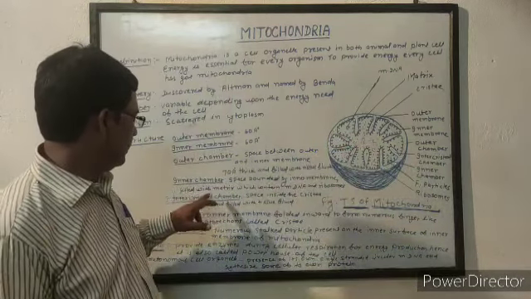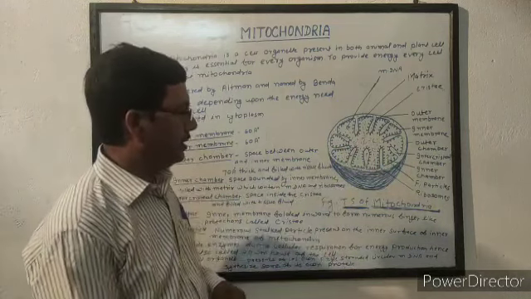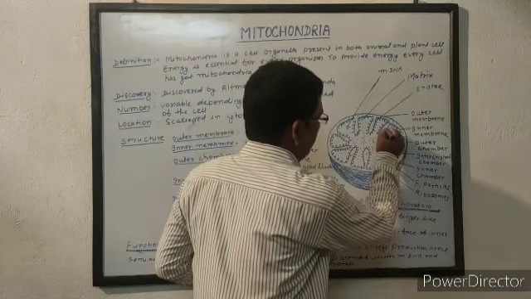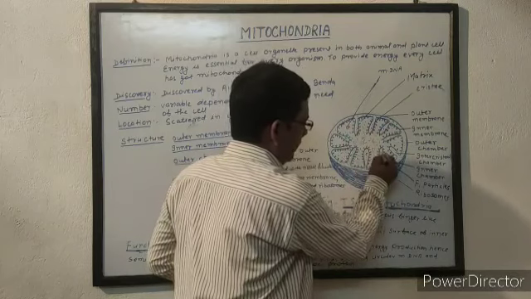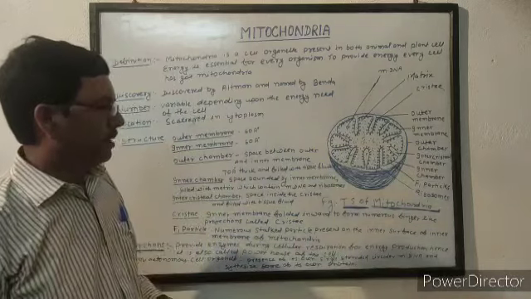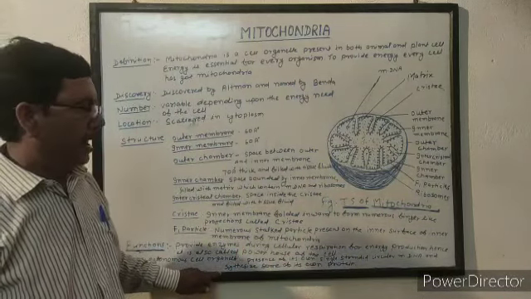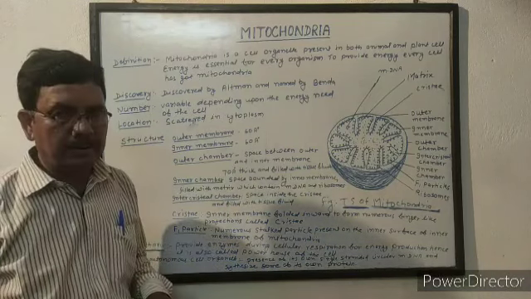Now intercristial chamber. The space found inside the cristae is called intercristial chamber. It is also filled with tissue fluid. That means two membranes divide the mitochondria into three chambers: outer chamber, inner chamber and intercristial chamber. Now what are the cristae?